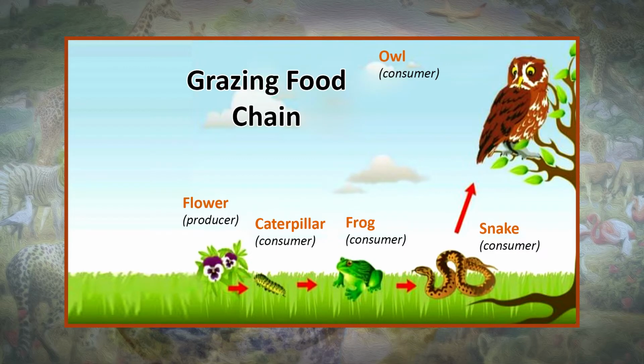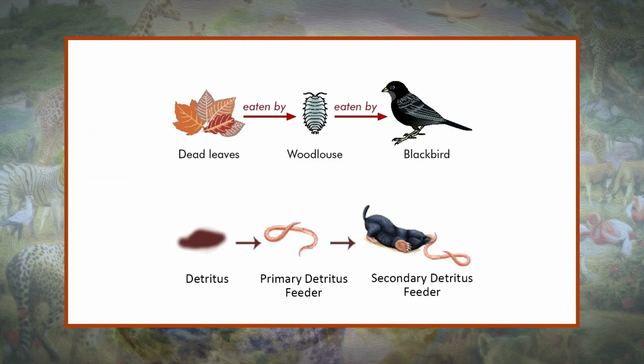Number one, the consumer food chain, which includes the sequence of energy flow from producer to herbivore to carnivore to reducer. For example, grass is the producer, goat is the primary consumer, and man is the secondary consumer. Number two, the detritus food chain passes the consumers, going from producer to reducer.